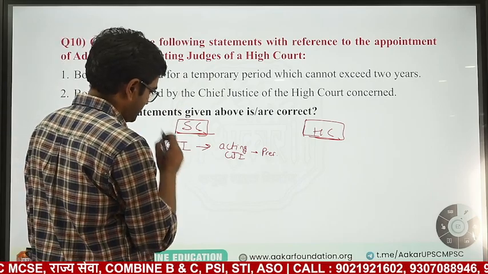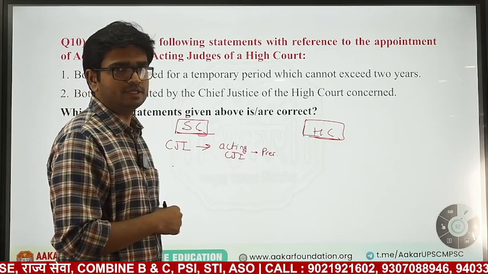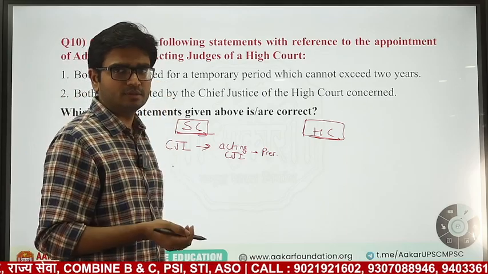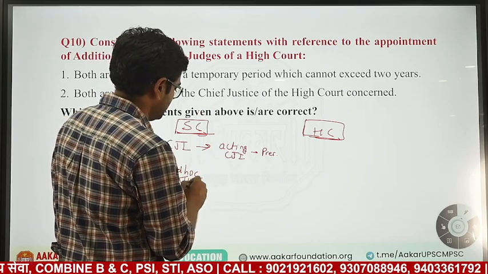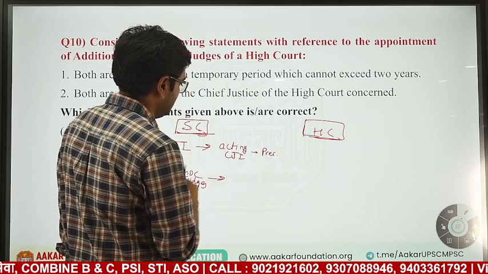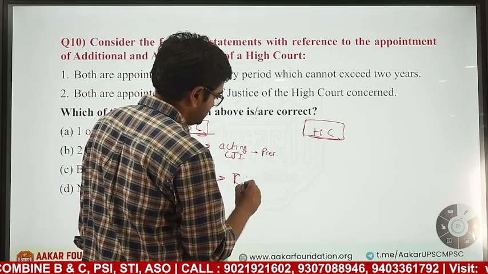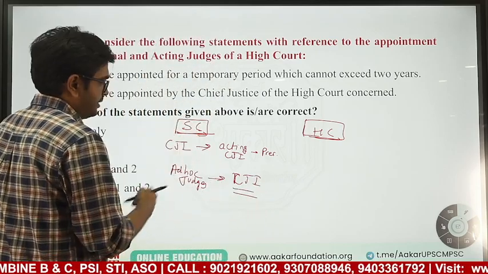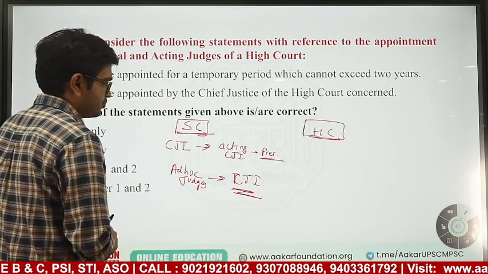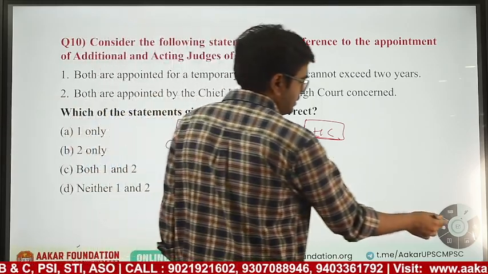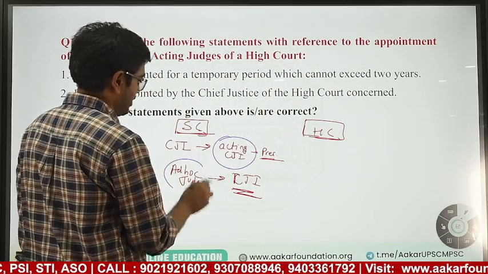If in a Supreme Court there is a lack of judges and cases are too many, a lack of quorum, then ad hoc judges can be appointed in Supreme Court. Ad hoc means temporary judges, appointed by the Chief Justice of India. Acting CJI is appointed by President. Ad hoc judges are appointed by CJI. So there are two types of judges other than the normal in Supreme Court, that is acting judges and ad hoc judges.